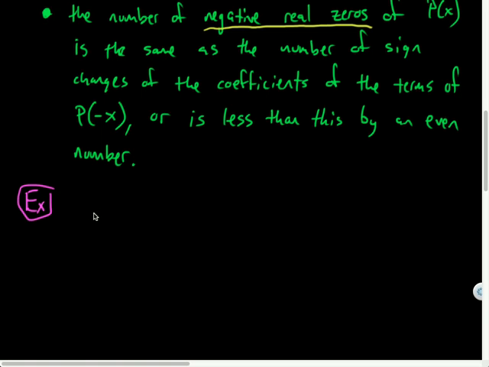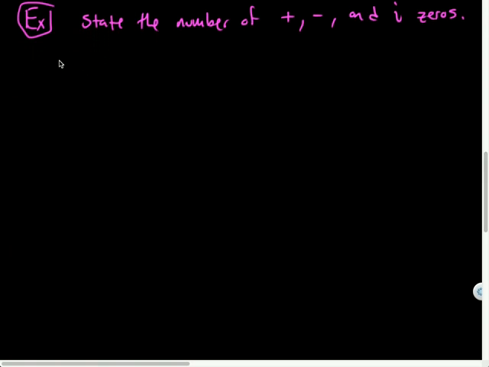Example, Descartes. State the number of positive, negative, and imaginary, I'm going to add, roots, or zeros. Should I say zeros? Doesn't matter, zeros. Zeros for the following. Suppose I've got, I'll call it f of x for fun. F is for friends.